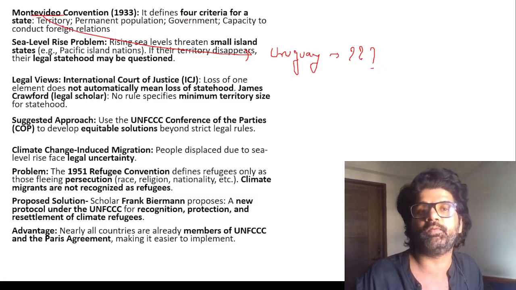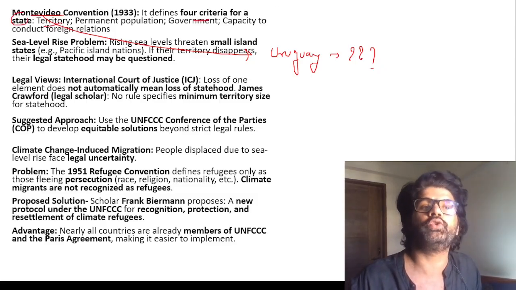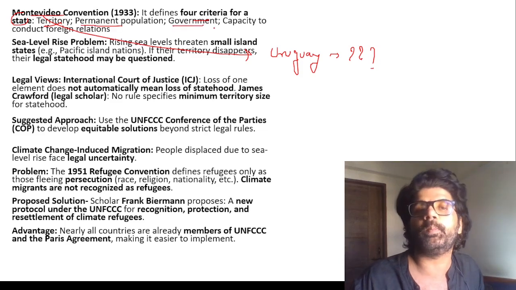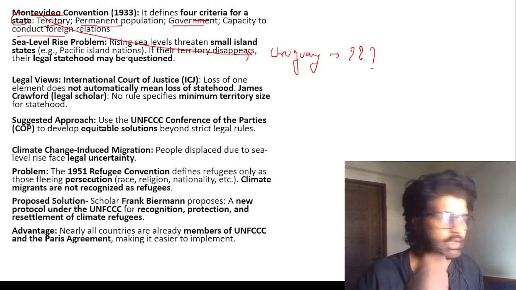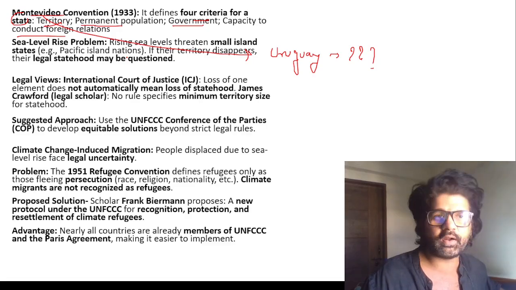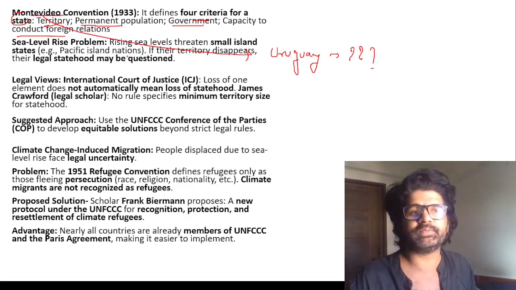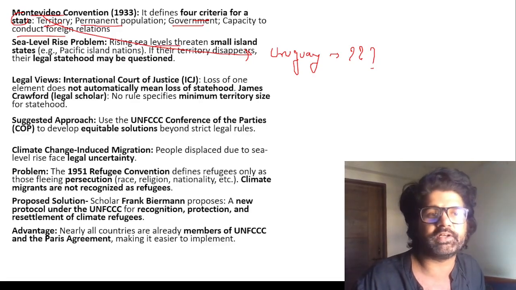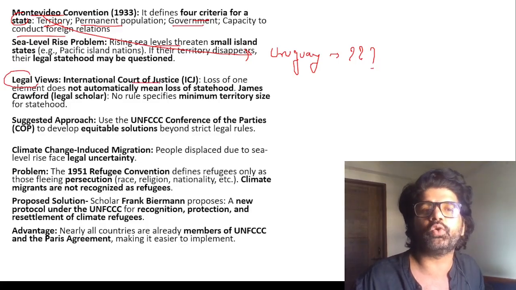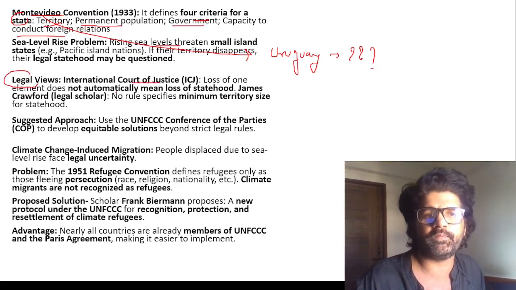Four criteria if you want to be called a state. Here, state means nation. You should have territory, permanent population, government, and capacity to conduct foreign relations. But let's say your territory is submerged, then what will happen? Sea level rise is a problem; rising sea level threatens small island states. On the legal view, the International Court of Justice says that if you lose one element out of these four, it doesn't mean you will lose statehood.